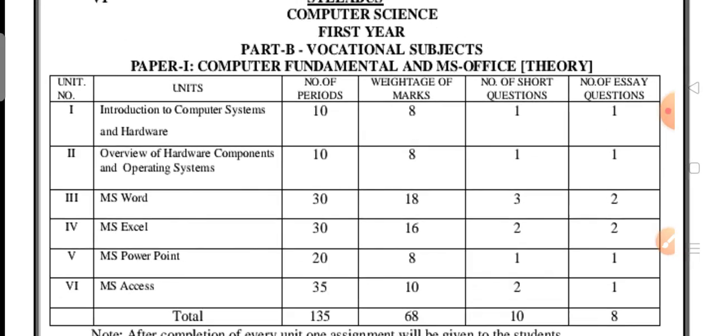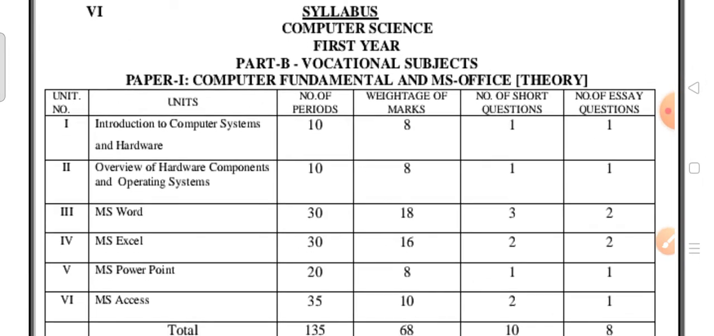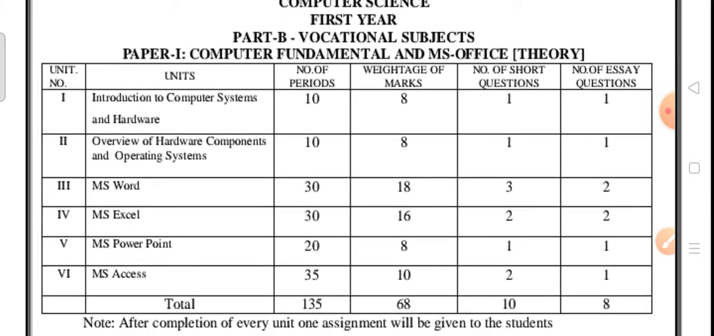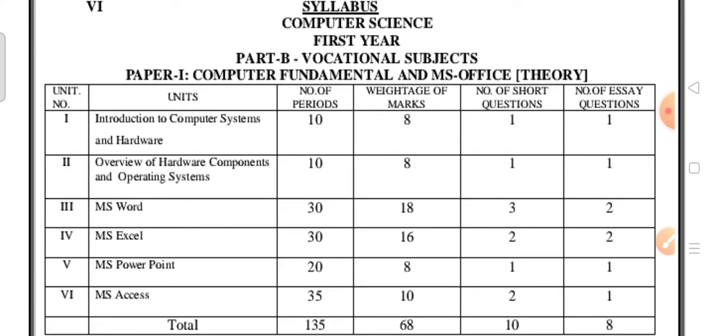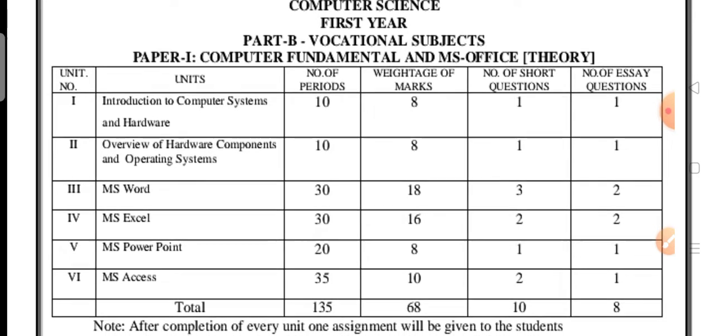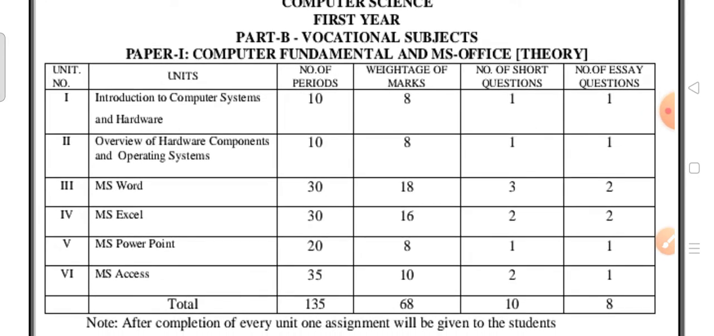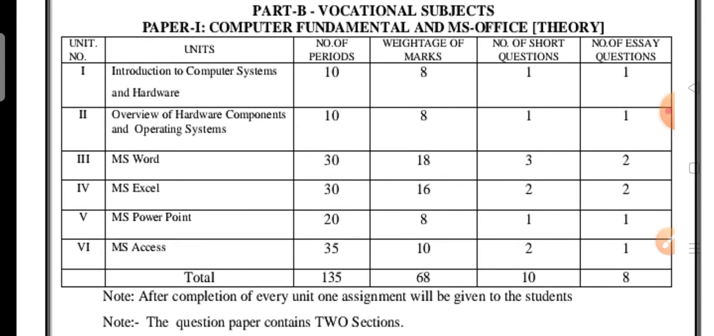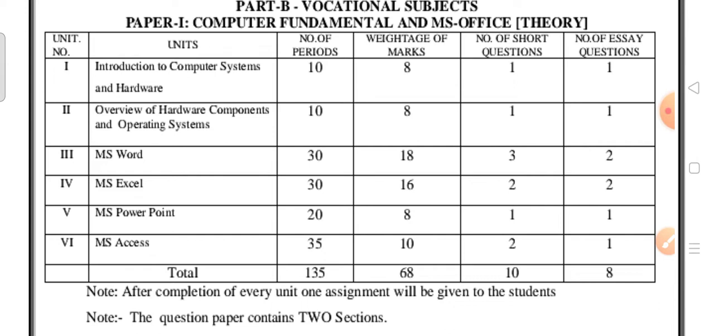First of all, you have to know about the syllabus of the computer science first year students. Here, paper one is computer fundamentals and MS Office theory. There will be six units in this. If you see the weightage of the marks, we always have to see the weightage of the marks. Sometimes the questions may come based on this weightage only. So if we don't have much time, we can go through the weightage of the marks.